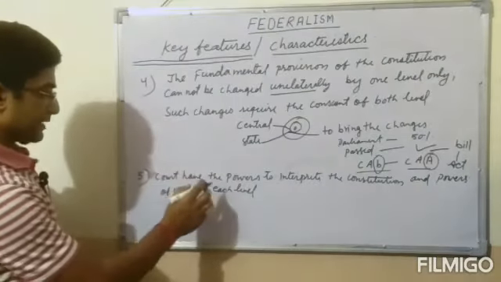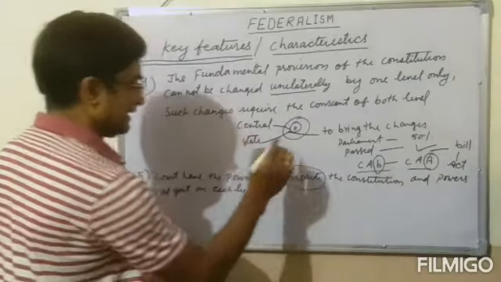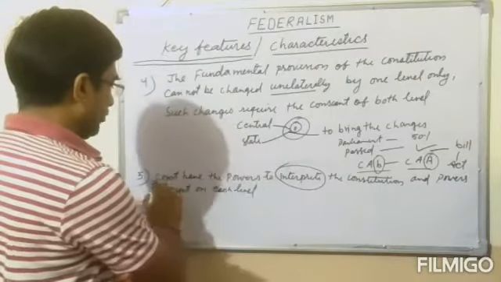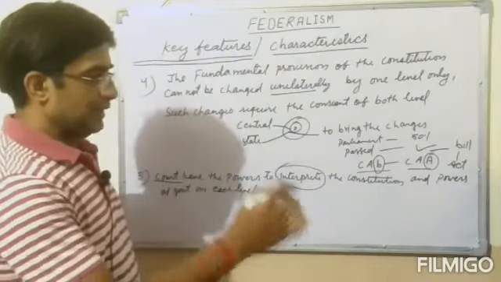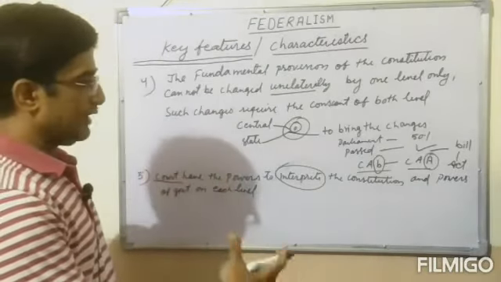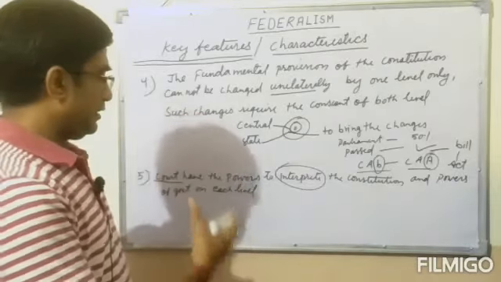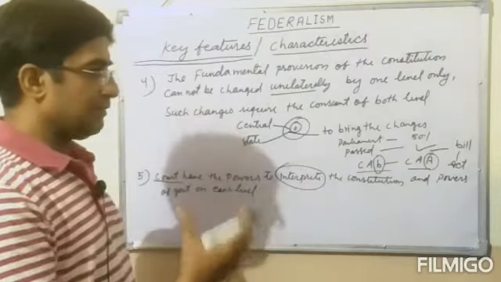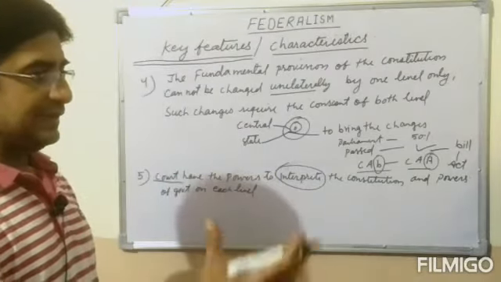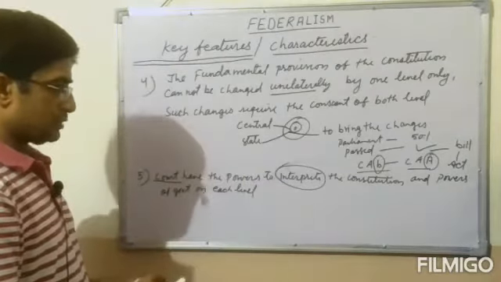The court having the power to interpret means just explain, because what is written in the constitution, the court can only simplify it and extend this knowledge, this information of the constitution, to the various levels of the government, so that they can make it very simple and they can just go through the proper procedure and make it into laws.